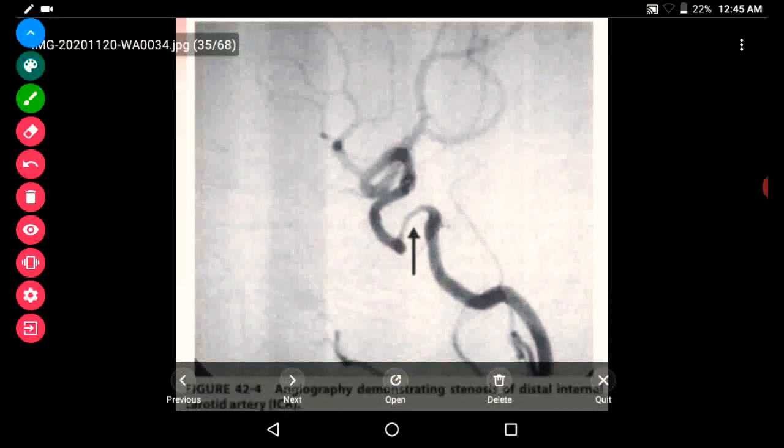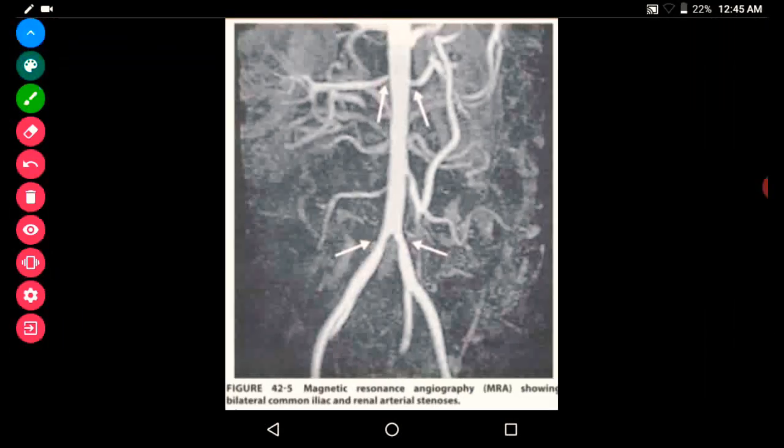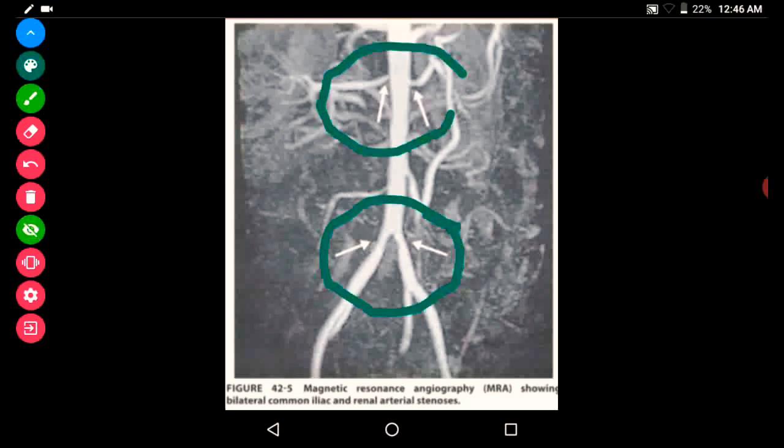Here we can see an angiography demonstrating stenosis of the distal internal carotid artery. Here also, this is an MR angiography showing bilateral common iliac and renal artery stenosis. Here we can see the iliac artery stenosis. Here there is a renal artery stenosis.